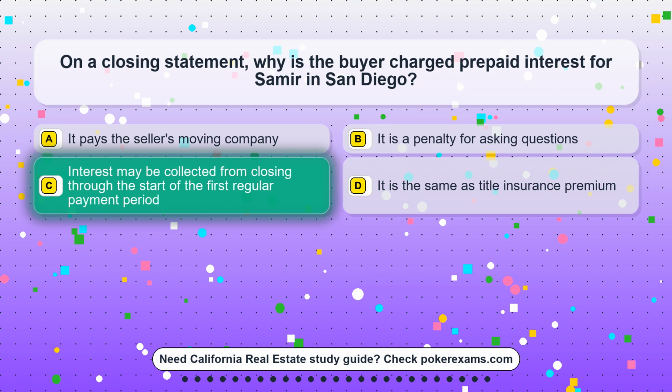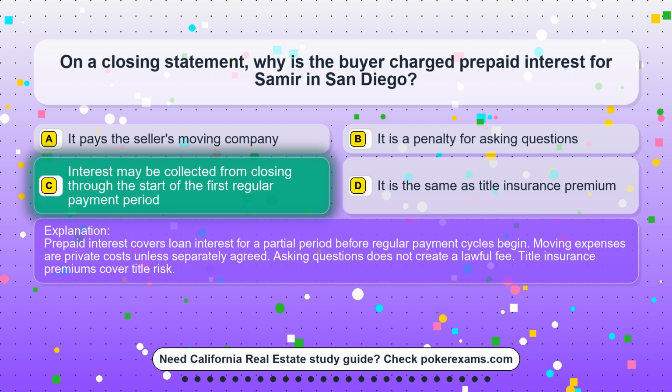The correct answer is option C. Interest may be collected from closing through the start of the first regular payment period. Prepaid interest covers loan interest for a partial period before regular payment cycles begin. Moving expenses are private costs unless separately agreed. Asking questions does not create a lawful fee. Title insurance premiums cover title risk.